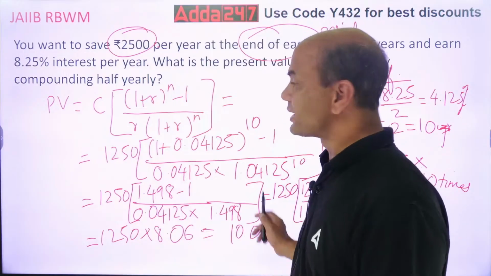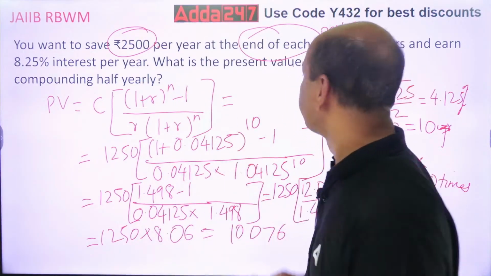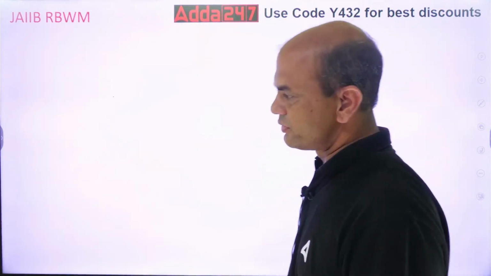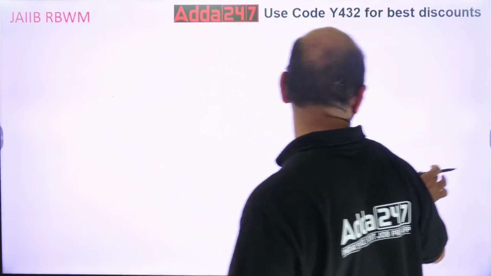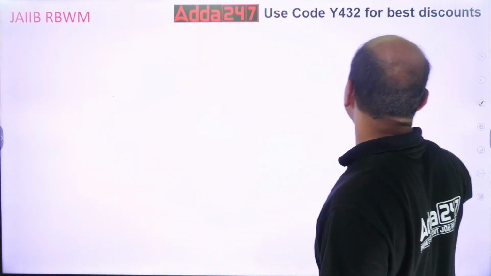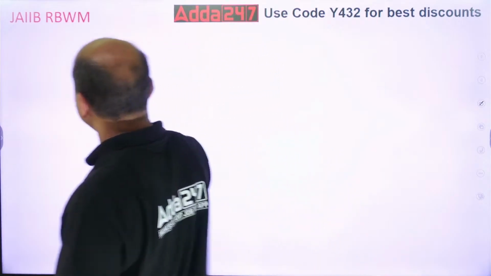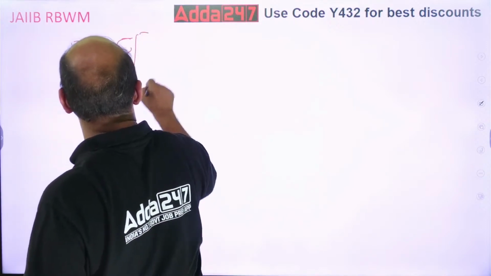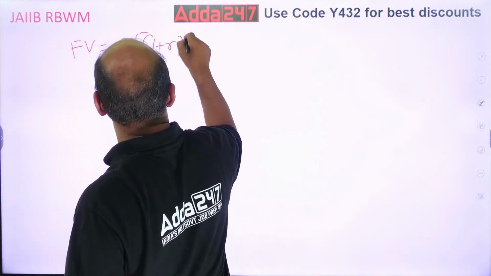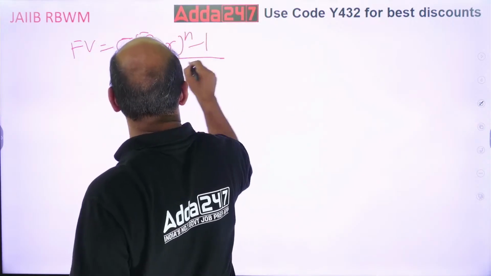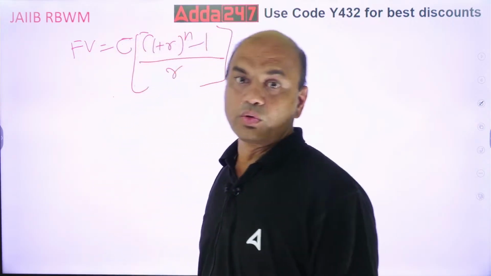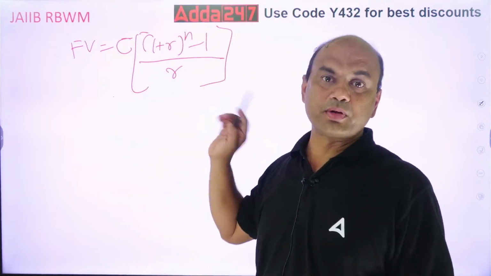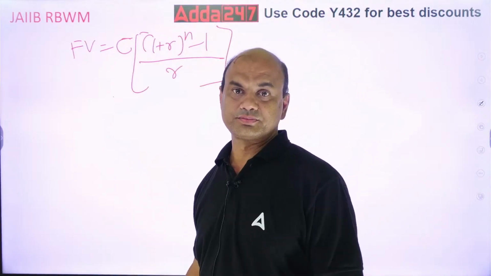Here, this is the present value of the amount which I am getting. Now, what about the future value? The future value formula is the same as that of present value, only a slight change is there. Future value equals C into 1 plus R raised to n minus 1, the whole upon only R. That is the only difference: 1 plus R the whole raised to n minus 1 upon R. That's it.